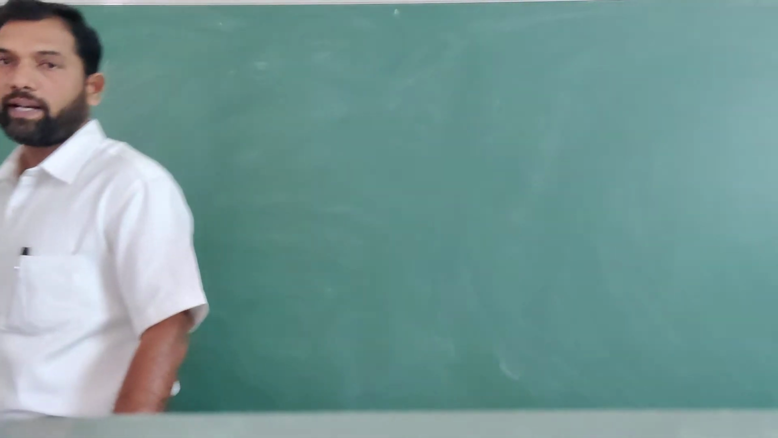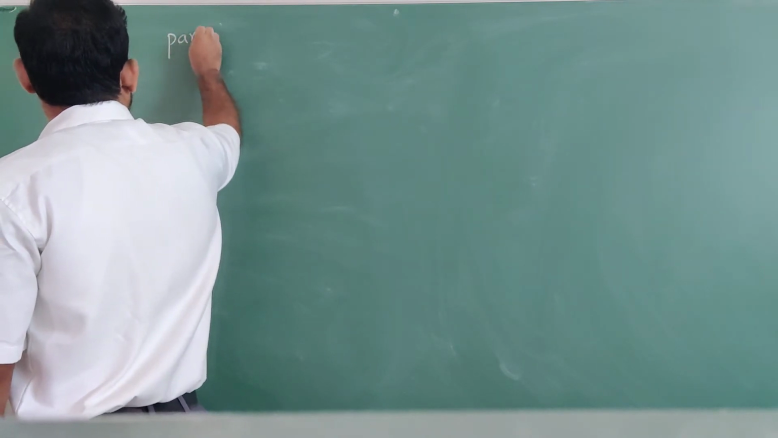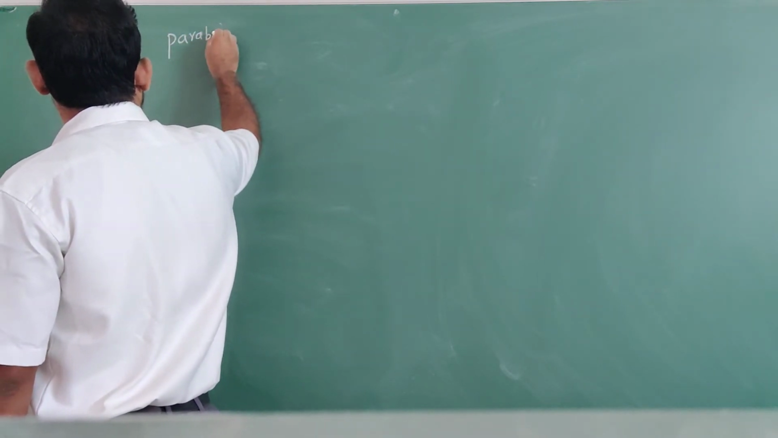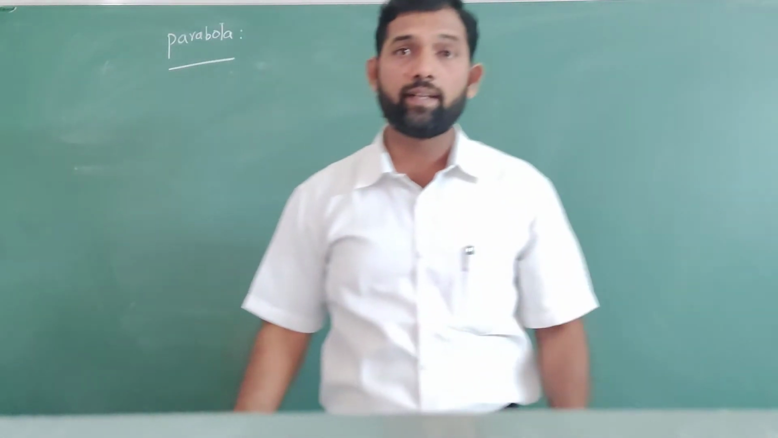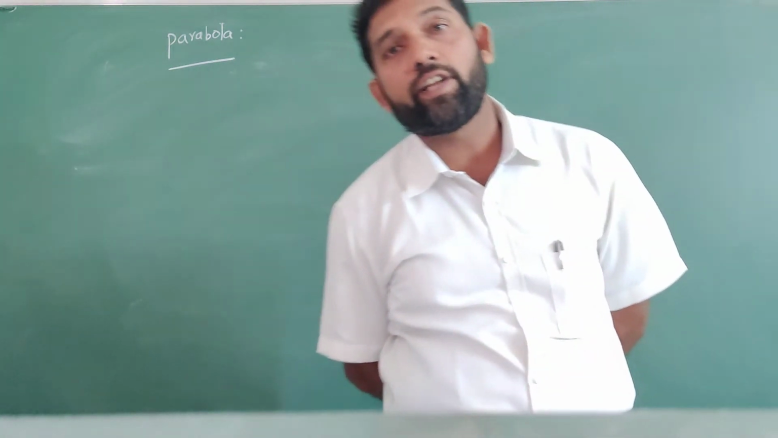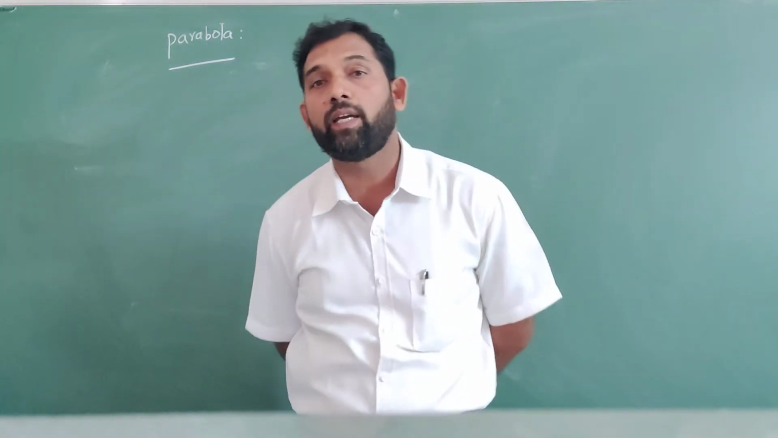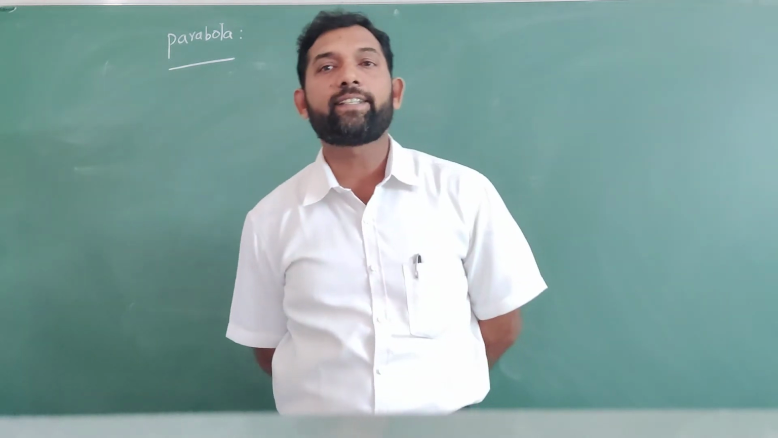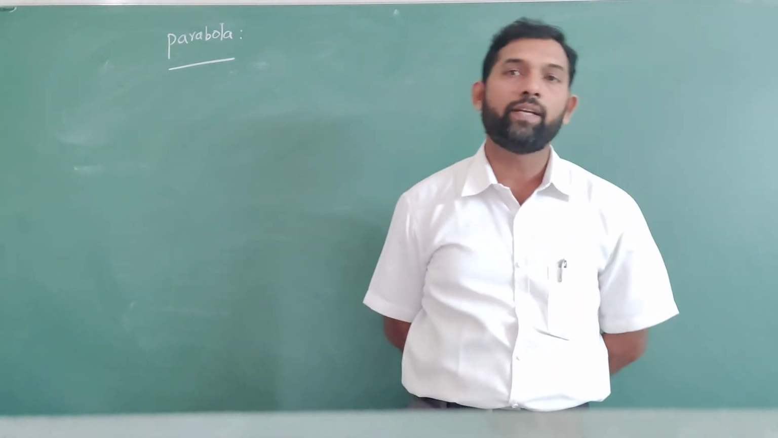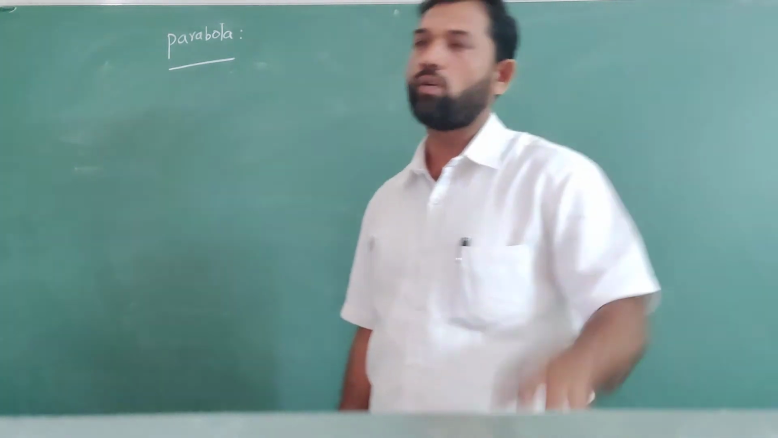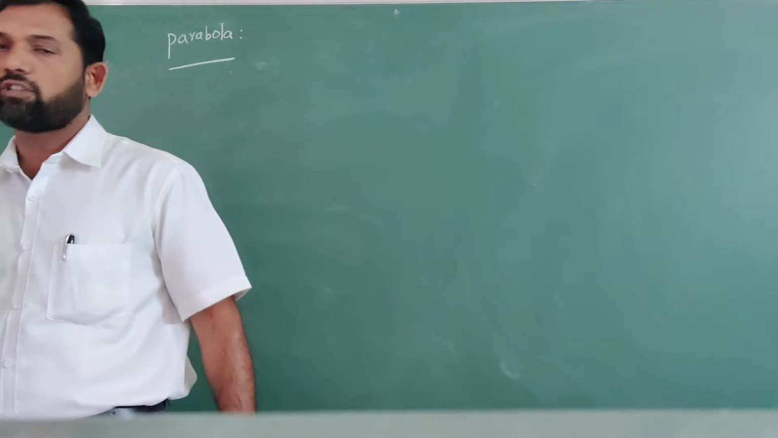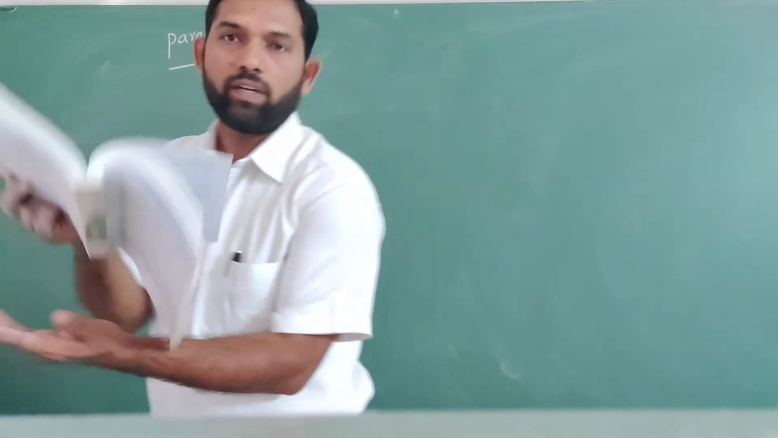Next concept is parabola. I said very clearly that the constant ratio denoted by SP by PM is nothing but eccentricity. That eccentricity value is 1 means that is called parabola. So that is one of the definitions. In our textbook, one more definition is also given.